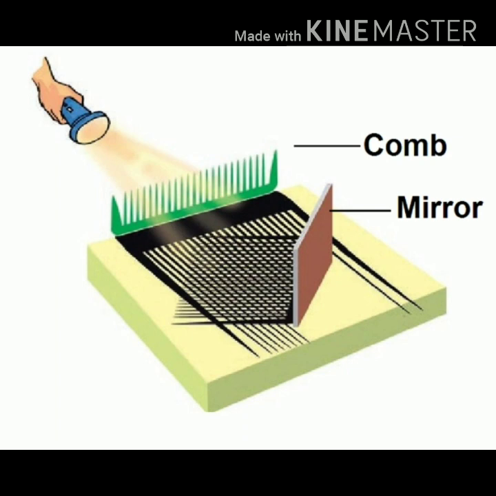We have one more activity suggesting that light travels along straight lines and gets reflected when falling on a mirror. In this, we have to fix a comb with its teeth up on the side of a thermocol sheet. Fix a mirror on the thermocol sheet such that the light coming from the comb falls at angles less than 90. Make sure you do this in a dark room. What do you observe? You will see that the light travels in a straight line and gets reflected from the mirror.